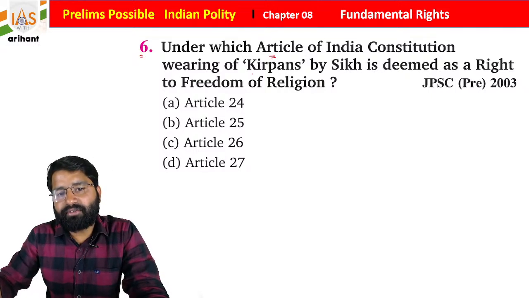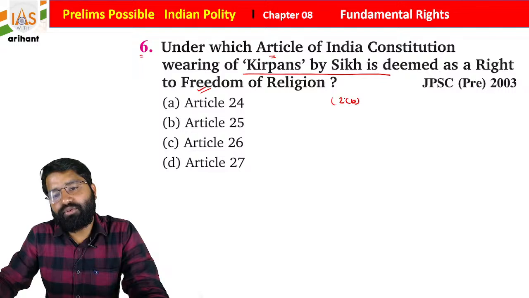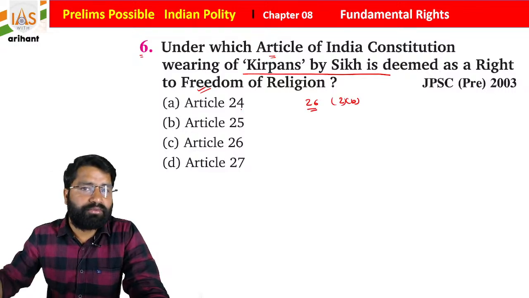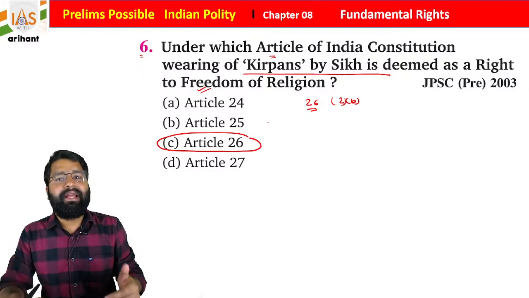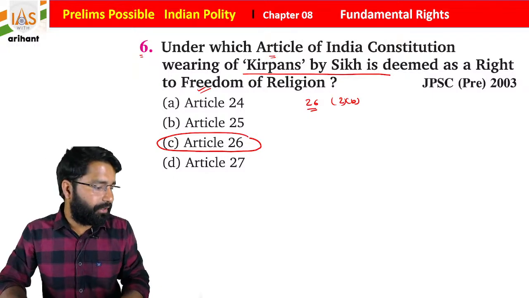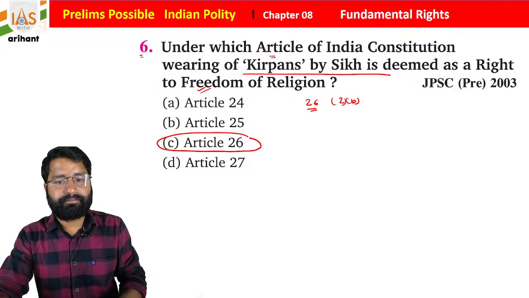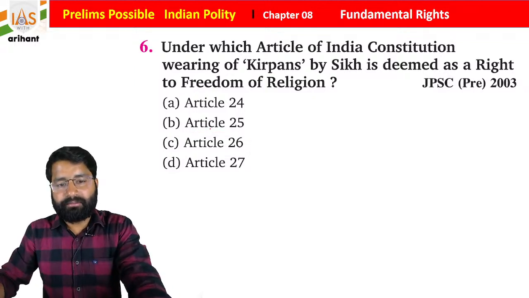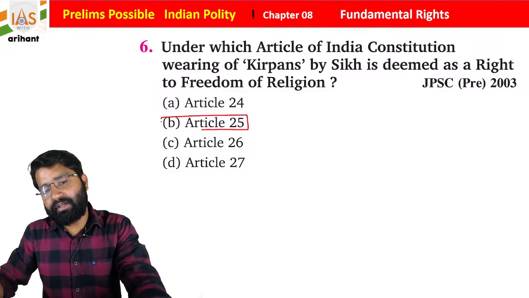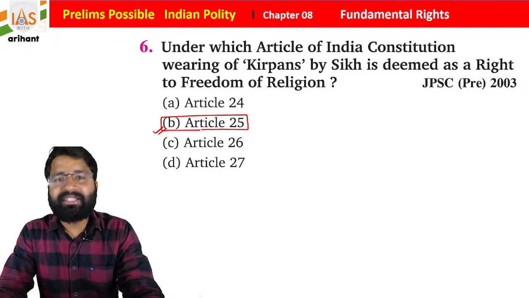Now see the next question. Under which article of the Indian Constitution is wearing the kripan by Sikhs deemed as the right to freedom of religion? So I told you it was in 2B. Under Article 26 clause 2 subclause B, and it is included under Article 26, students. Because it is your freedom, you can manage your religious affairs, so you can use your symbols too. Getting it? It is under Article 25, I think I told you. So it is your freedom to profess what you want and what is allowed. Of the right answer, I just gave C. So just make the correction.